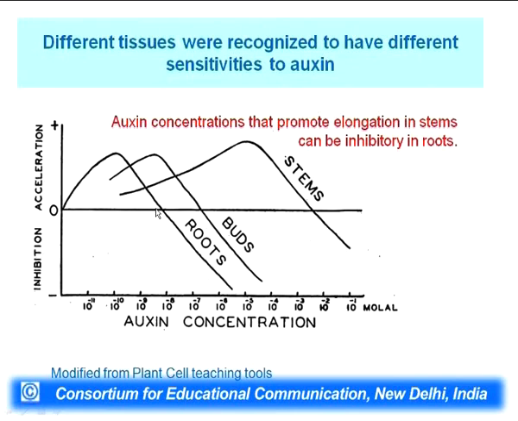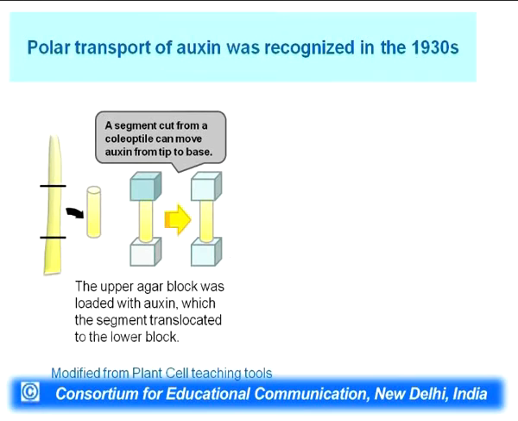What has been shown is that a very low concentration of auxin can easily promote root development. Now, the more auxin you have, root development actually gets inhibited at a very high amount of auxin. Then bud formation, this is the graph, and then stem development. So, the effect of auxin on a given plant depends on the actual physiological conditions or concentration present in the plant.